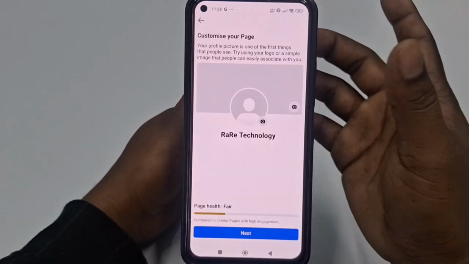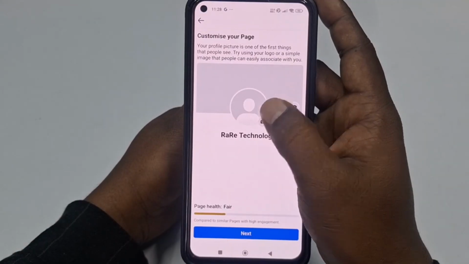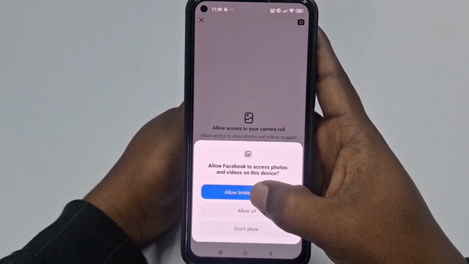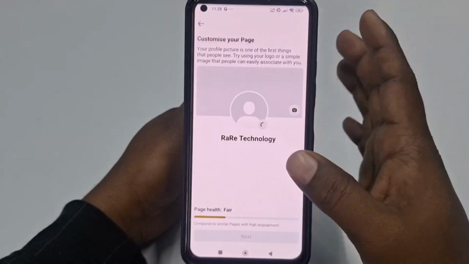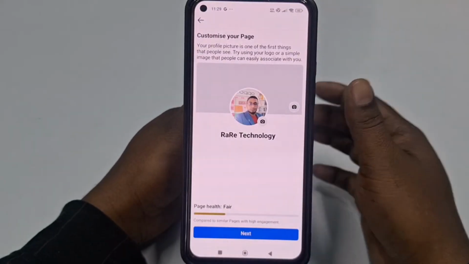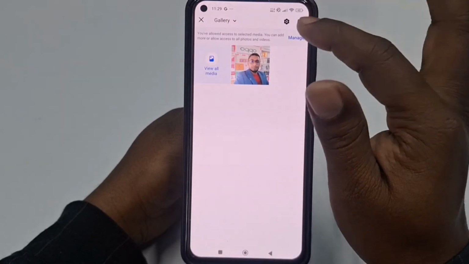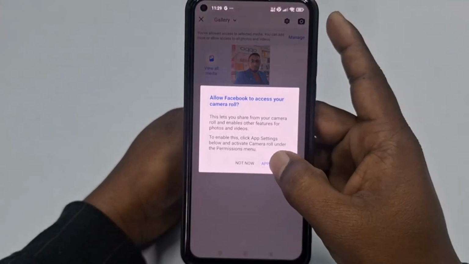and after that click your profile icon for uploading a profile picture, allow access, and after that click the cover photo. Just click on it and then choose another.